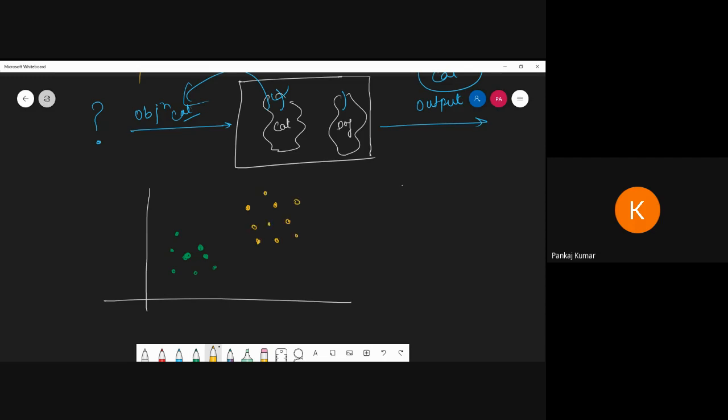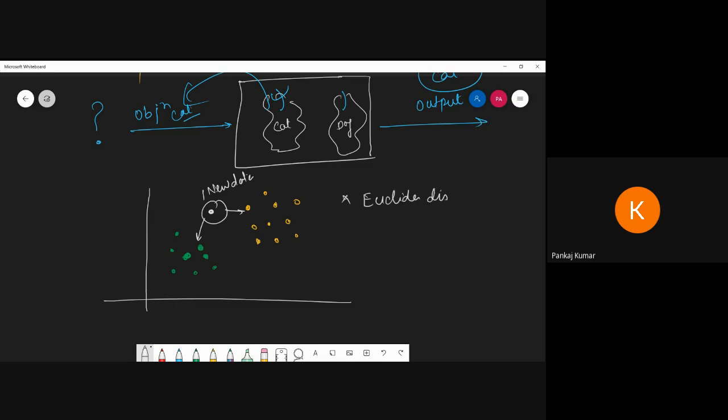Suppose I enter one input as a white color. This is the new data. Does the new data belong to green color or yellow color? Then how to calculate? For this purpose we can use the Euclidean distance.